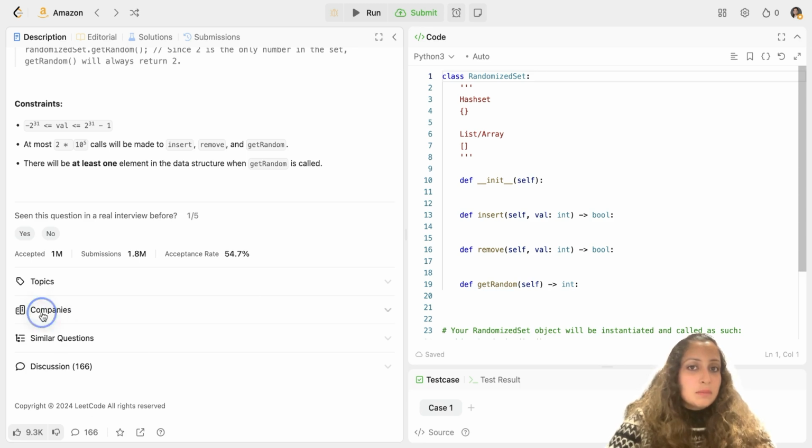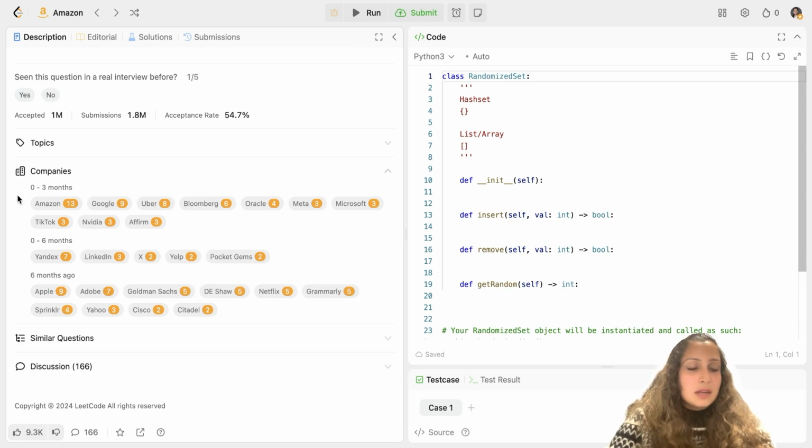Let me show you the companies in which it has been asked. Amazon, Google, Uber, Bloomberg, even Microsoft, Nvidia. These are a few companies which have asked this question in their last 0 to 3 months of interviews. So I would suggest listening to the question very clearly. It's a little complex one. It's on the higher complexity side.